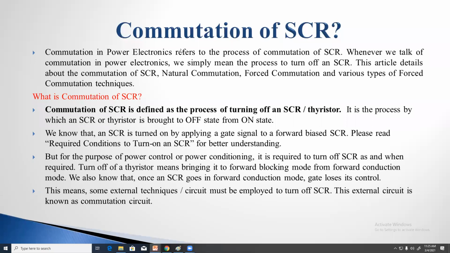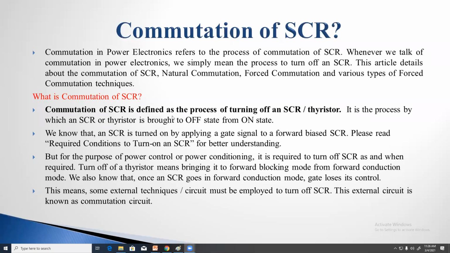So what is commutation? Commutation is nothing but turning off of SCR.